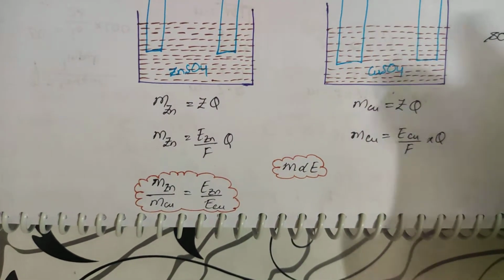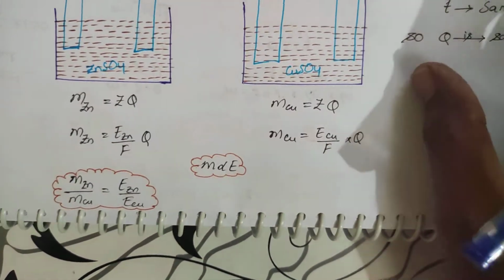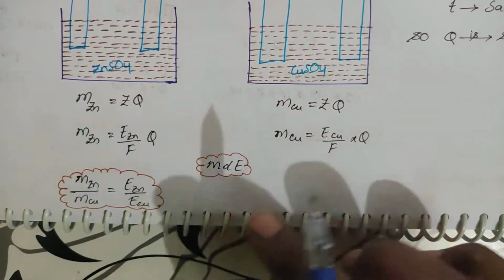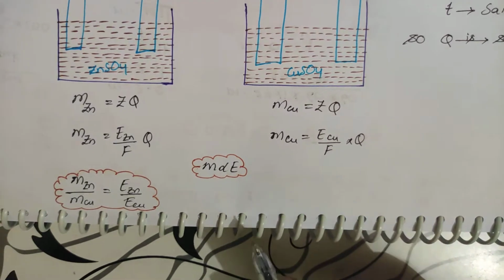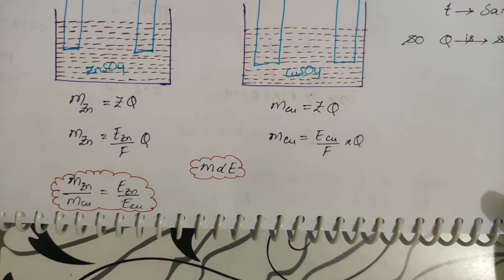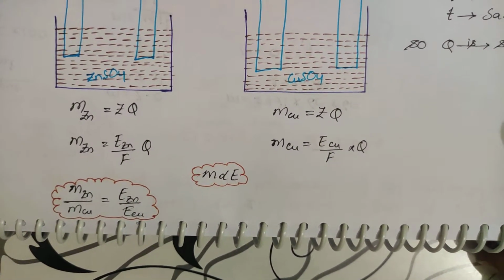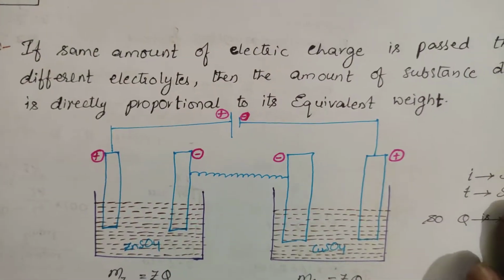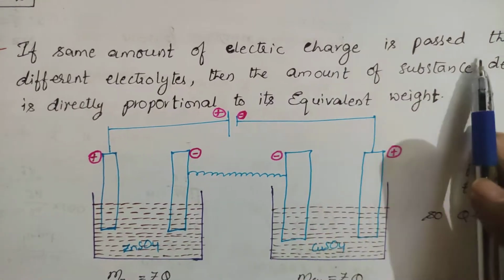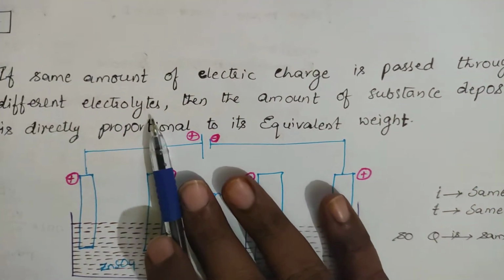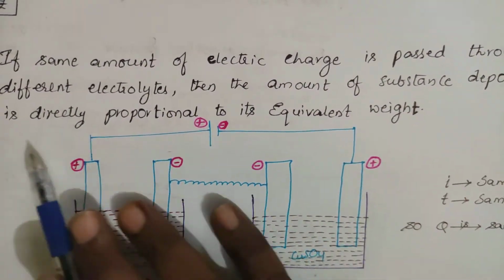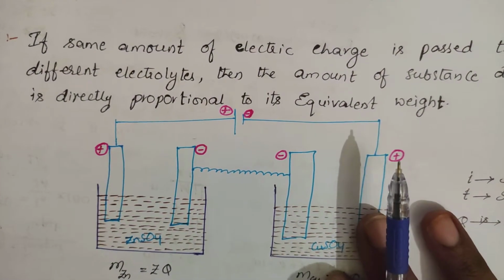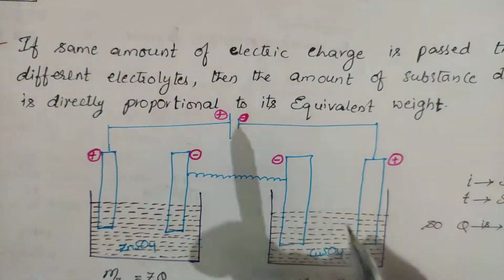In the same way, suppose there is one more container connected with magnesium sulfate. Then M of zinc is to M of copper is to M of magnesium will be equal to equivalent weight of zinc is to equivalent weight of copper is to equivalent weight of magnesium. You will get it in that pattern. So this is what the second law says: if the same amount of electric charge is passed through different electrolytes, the amount of substance deposited or liberated is directly proportional to its equivalent weight. This is a continuation of the first law only.